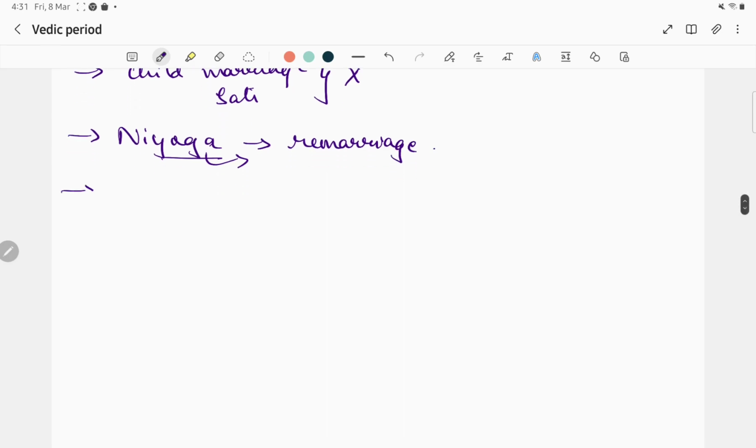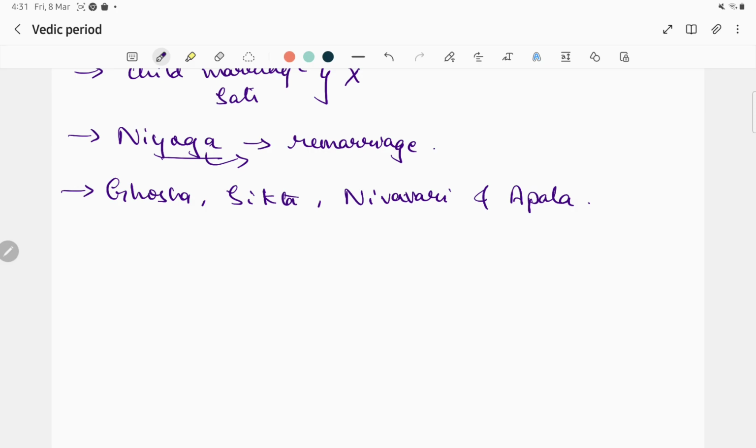There were also female sages. Prominent were Ghosha, Sikta, Nivavari, and Apala. So these four were the female sages. The people enjoyed gambling and chariot races. These were their famous playtime.